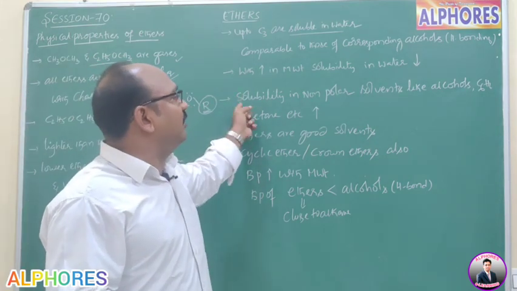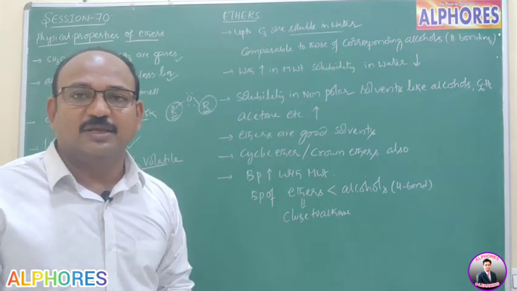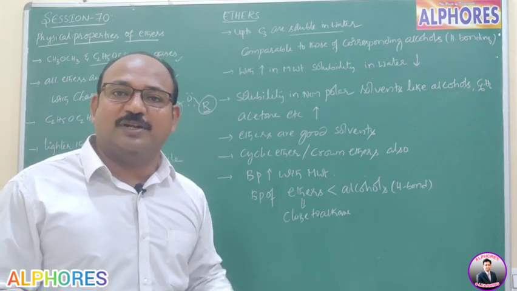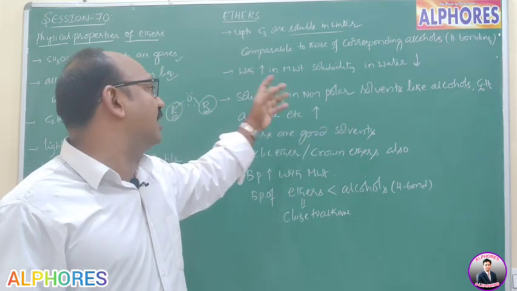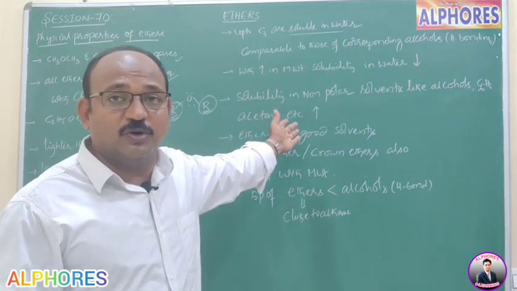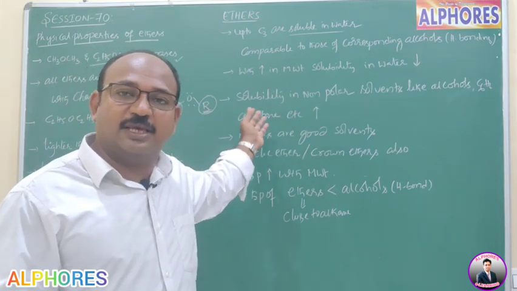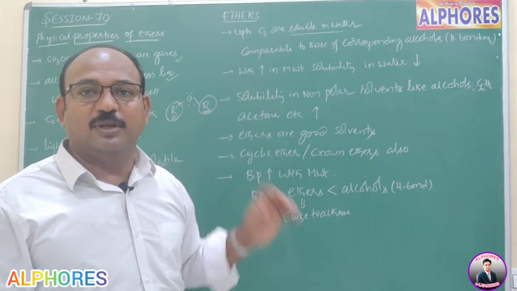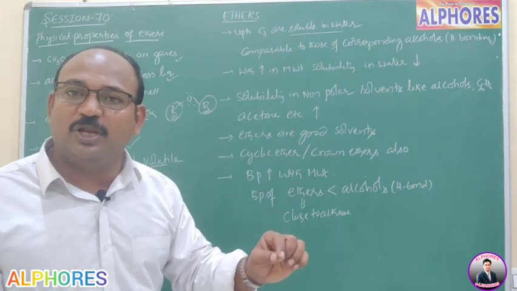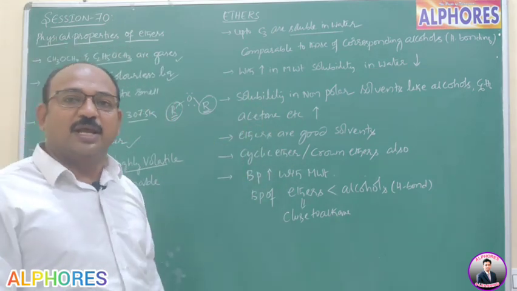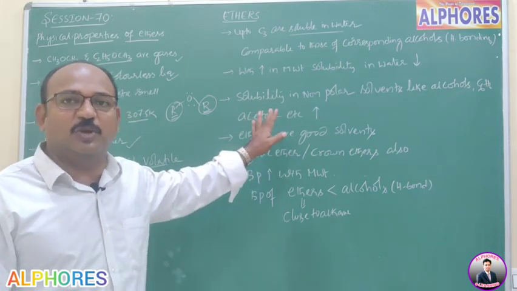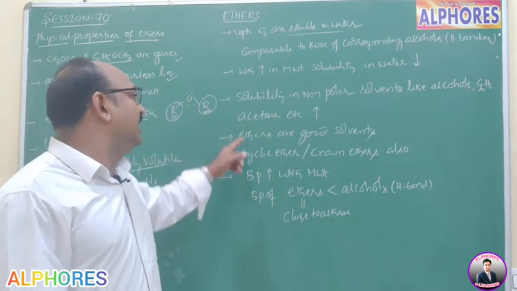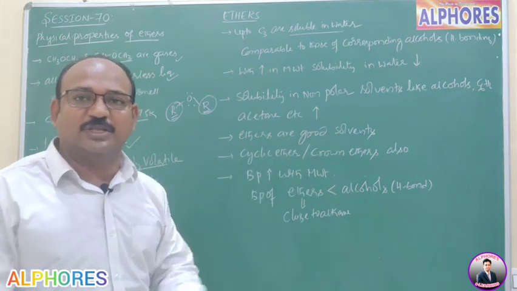But solubility in non-polar solvents like benzene, toluene, carbon tetrachloride, acetone, etc. In all these cases, ethers are much more soluble. So ethers are more soluble in non-polar solvents, less soluble in water, a polar solvent.